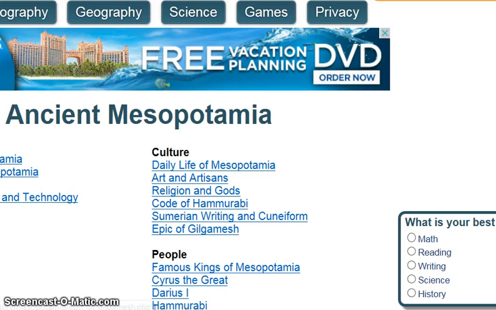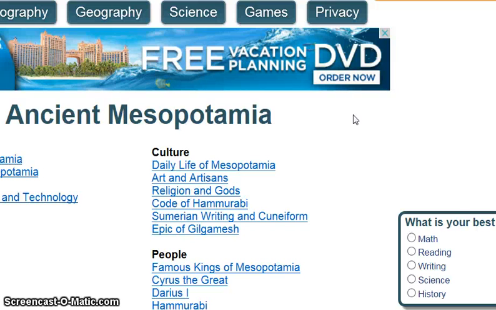This one, I'm not sure how much of it you are able to see. Let me bring it down a little bit. Actually, I don't think the screen is doing it. It's actually called Ducksters. And I just found it using a general Google search. I just typed in ancient Mesopotamia, and this is exactly what showed up. Now, at first look, I thought, okay, there is that ad for it on the top for Atlantis, free vacation planning DVD.